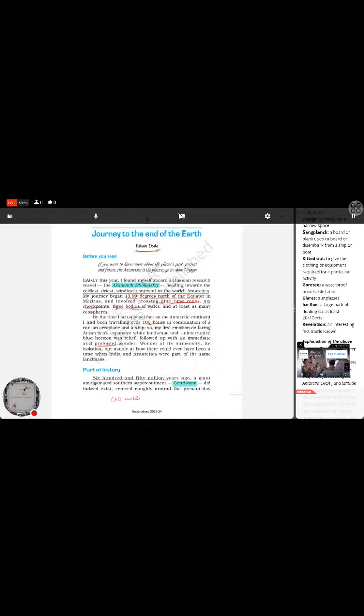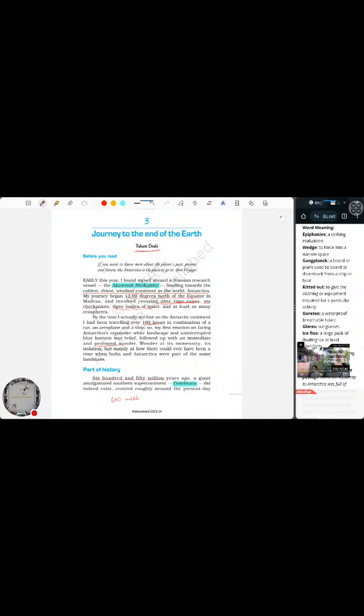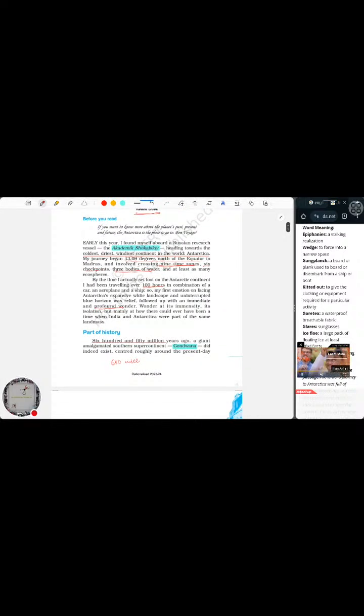So basically, we are starting our journey from Madras towards Antarctica. Antarctica is described as the coldest, driest, and windiest place on Earth. He's starting his journey from 13.09 degrees north, crossing nine time zones, six checkpoints, three bodies of water, and a lot of ecosystems. Finally, after 100 hours of travel, he's able to reach Antarctica and has a sigh of relief.